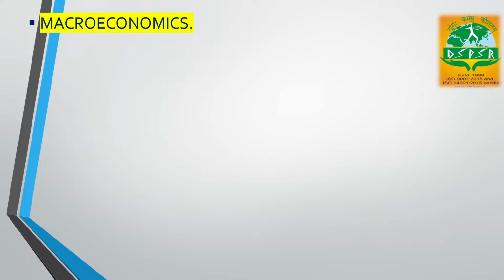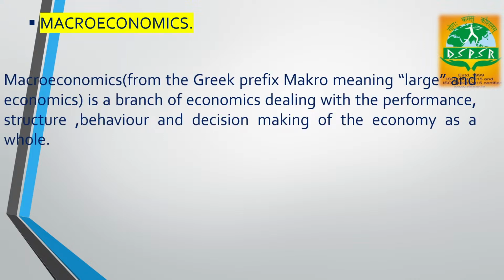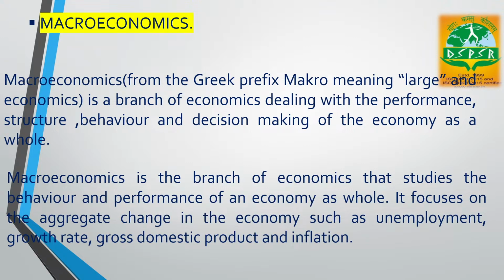Now, what is macroeconomics? So, the macroeconomics we can bifurcate into two words, that is macro and economics. The word macro came from the Greek word makros, that means large, and economics is a branch of economics dealing with the performance, structure, behavior, and decision making of the economy as a whole. So, whenever we talk about macroeconomics, that means we are dealing with the aggregate or the economy as a whole. Examples would be unemployment, national income, inflation, etc.